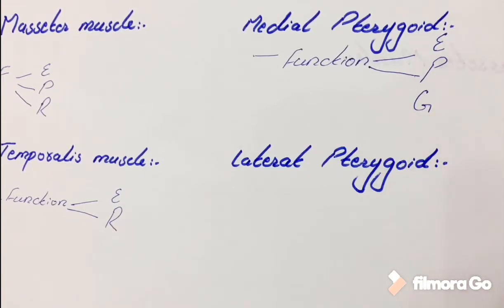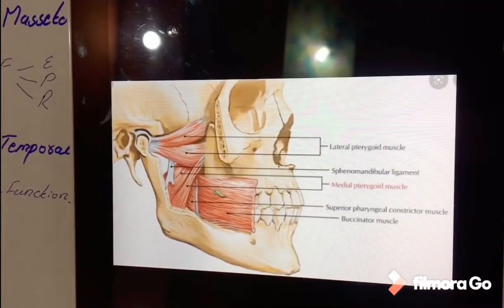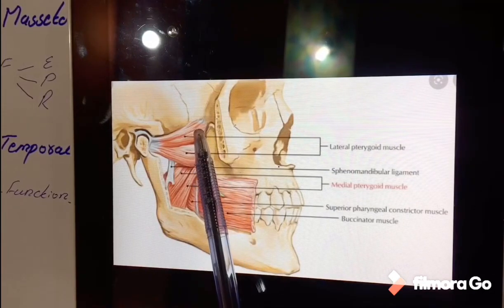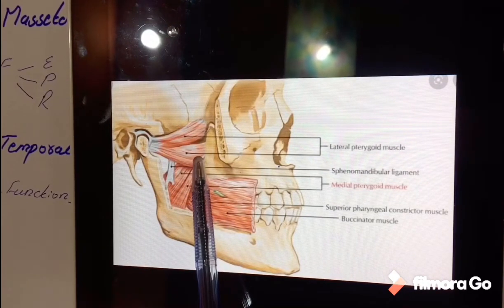All other three primary muscles, masseter, temporalis and medial pterygoid, help in closing of the jaw. If we see its origin, the upper head arises from the infratemporal surface of the greater wing of sphenoid, while the lower head arises from the lateral surface of the lateral pterygoid plate.